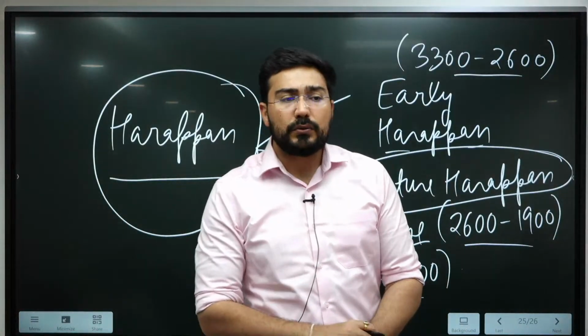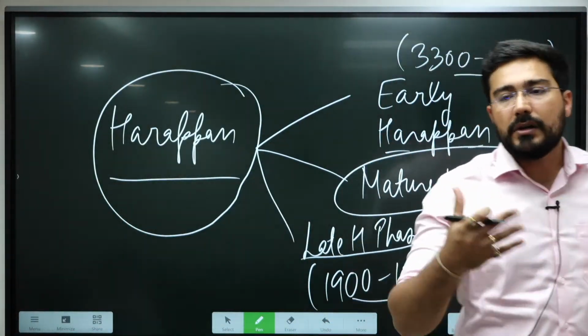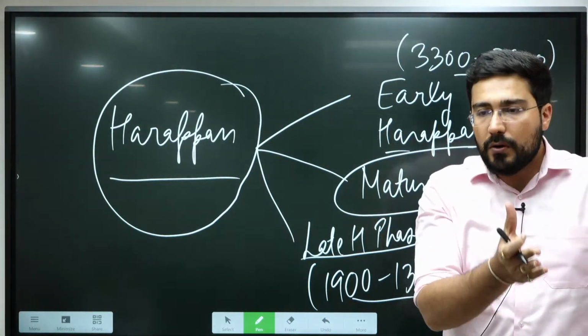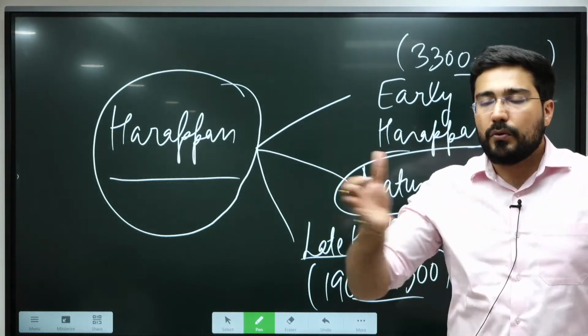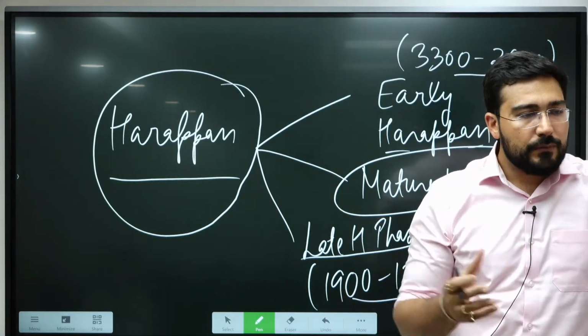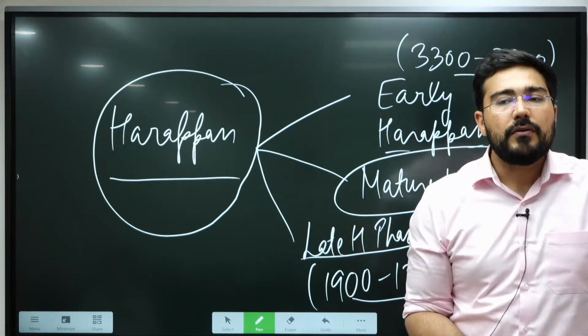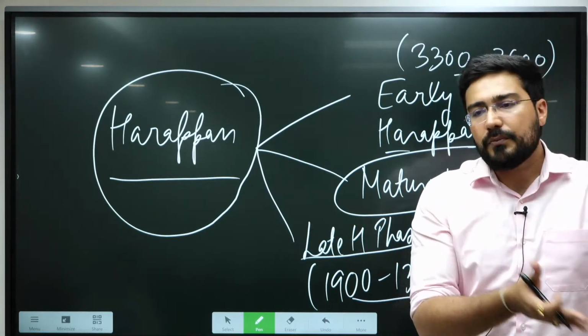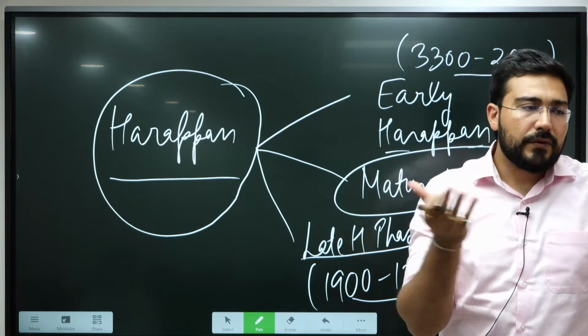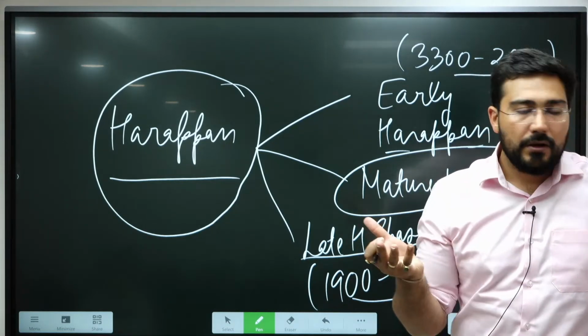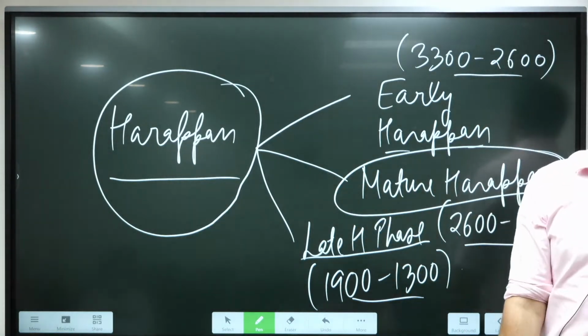Like recently in 2012, there was a monsoon link theory, that the shifting of the monsoon from the Pakistan area towards the eastern Gangetic Valley is the reason we see the downfall of the civilization. IIT Kanpur came up with research that there was a drought for many years which was responsible for the decline of Harappan civilization.